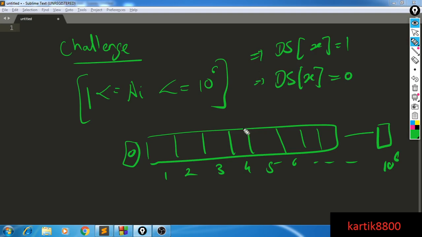It's big O of 1 for each and every operation, but here we have a constraint that our elements have to be from the range 1 to 10 power 6. That is something that we don't want. We would like to allow elements to be as large as 10 power 9, 10 power 18, and not just integers. We would like to allow any kind of data type, right? Now let's try to think of some solutions in which I could use the same array again and again, and my array size will be limited, but I will somehow be able to handle larger integers also.